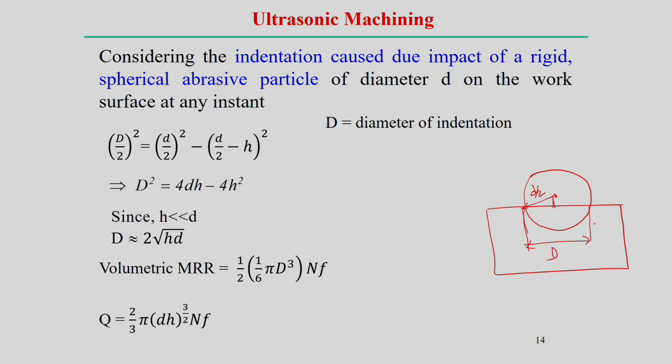And we assume that it creates a depth equal to small h. So, in terms of h or D, capital D and d by 2, we can say this is basically d by 2. Now, from this triangle, say O, A and B, triangle O, A, B, we can find out that